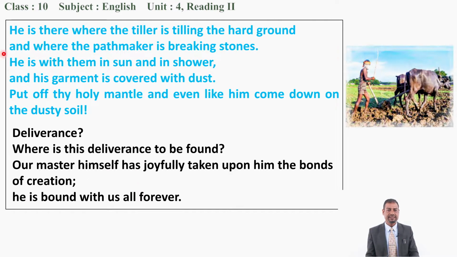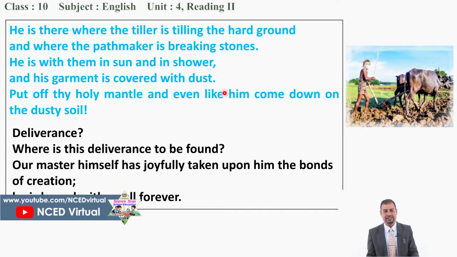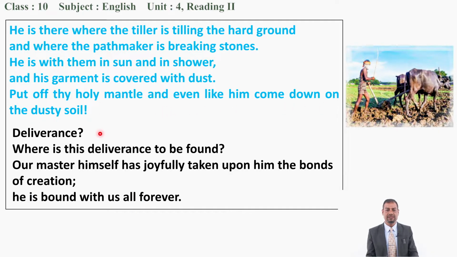Again, I would like to take you to another stanza. Let's begin reading it. He is there where the tiller is tilling the hard ground, and where the pathmaker is breaking stones. He is with them in sun and in shower, and his garment is covered with dust. Put off thy holy mantle, and even like him come down on the dusty soil. Deliverance? Where is this deliverance to be found? Our Master himself hath joyfully taken upon him the bonds of creation. He is bound with us all forever.